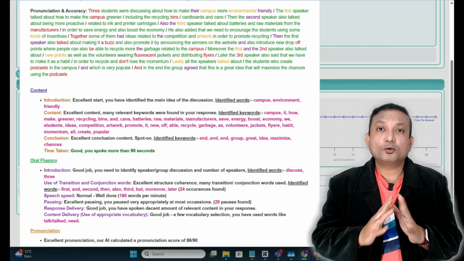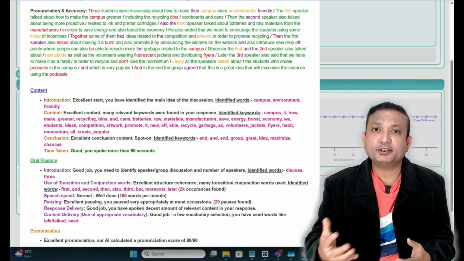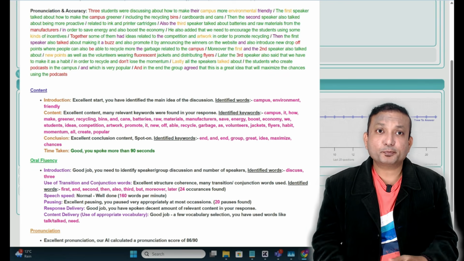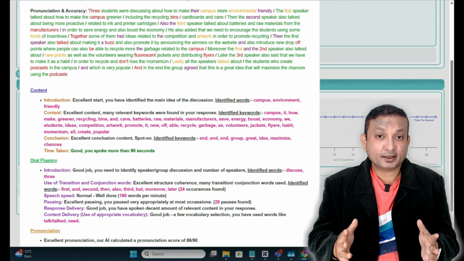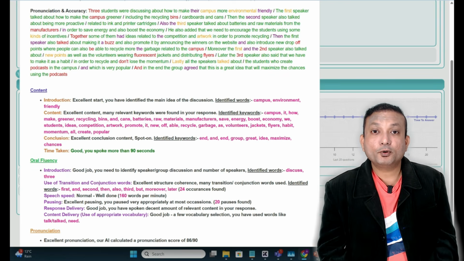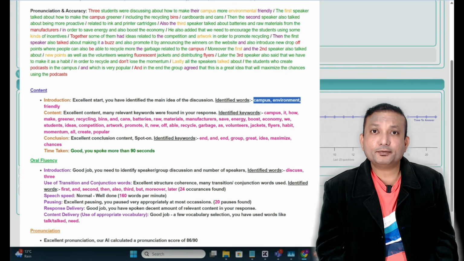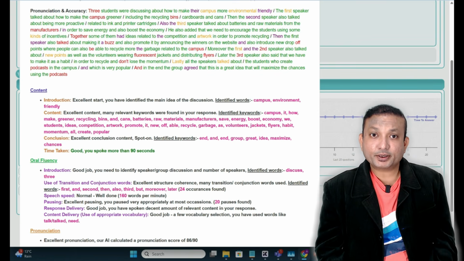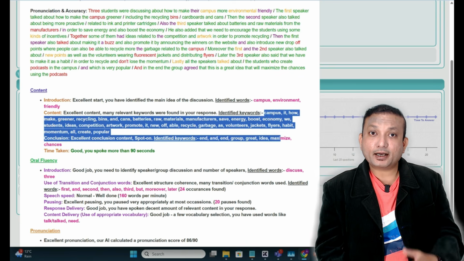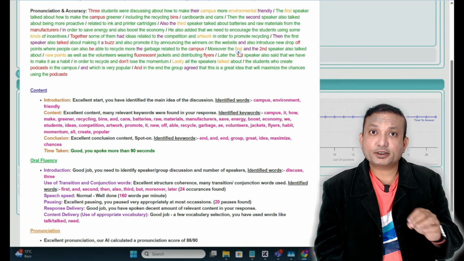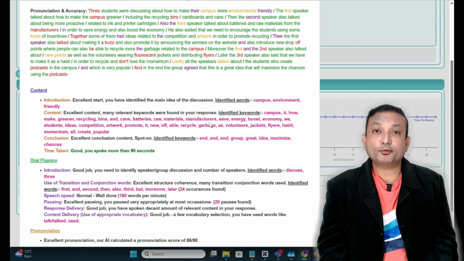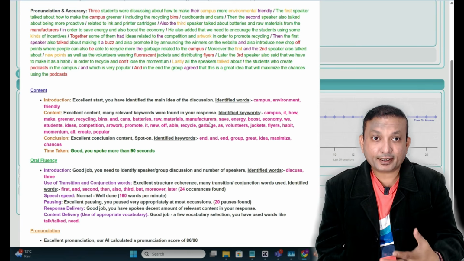And please, no sentences that you speak should be generic. Everything should be contextual, whether it's a speaking response or writing response, because the Pearson exam has made these changes. Try to include relevant keywords in every response and phrases, okay, not just keywords. So as you can see, these keywords are identified, but I spoke everything as phrases, not just as keywords. Don't speak it in that way. Try to make sense out of it, make it a phrase.